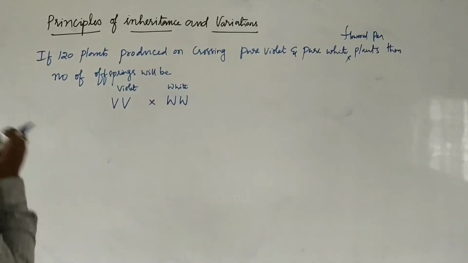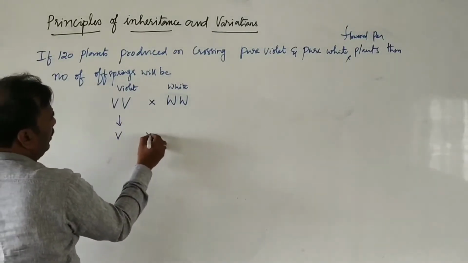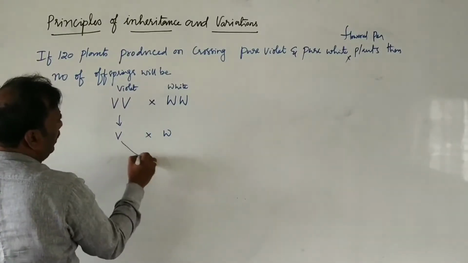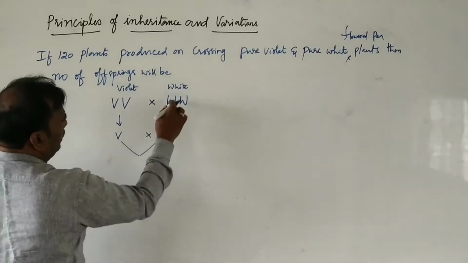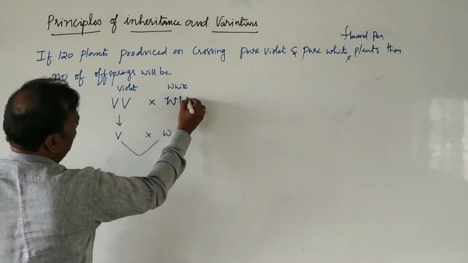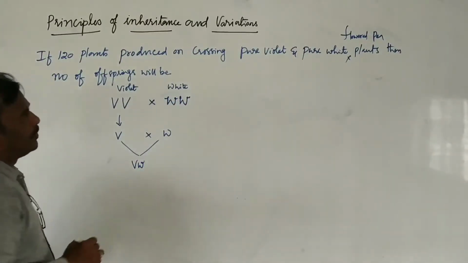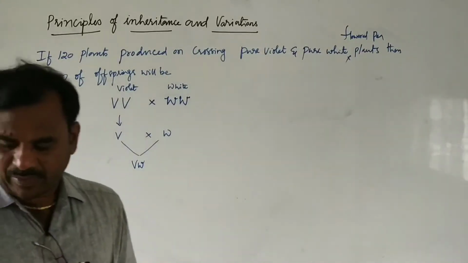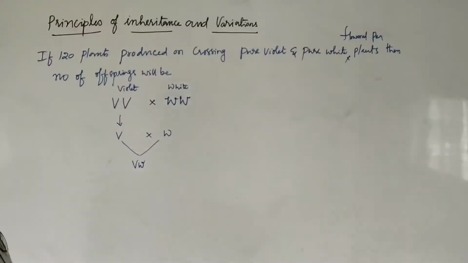When we cross these two, we get capital V, capital W. White is a recessive character, so now it is small w. Then capital V, small w plants are formed.